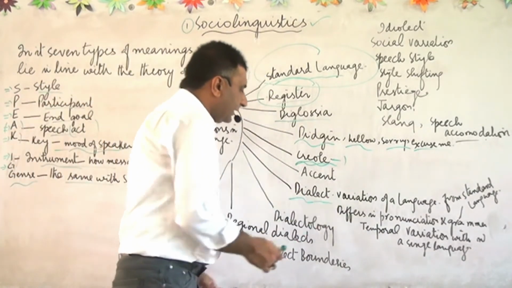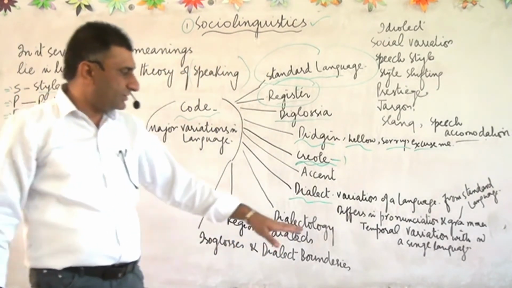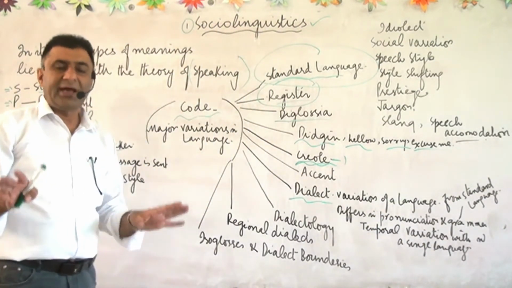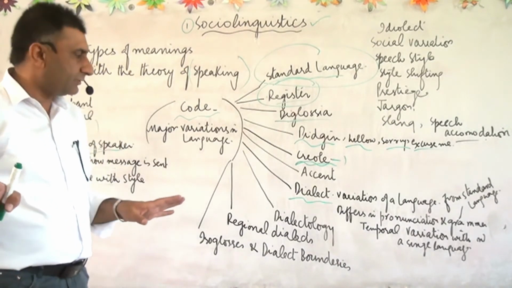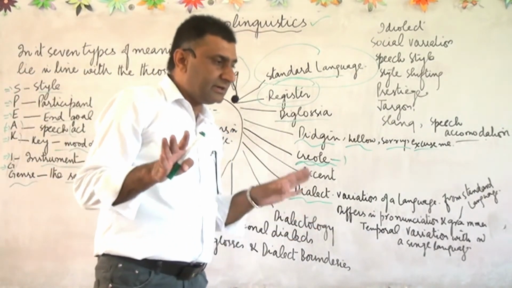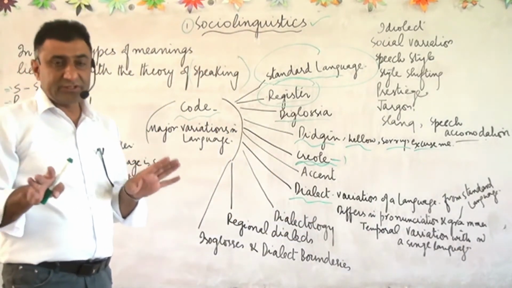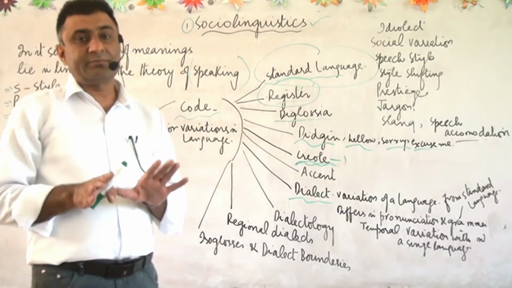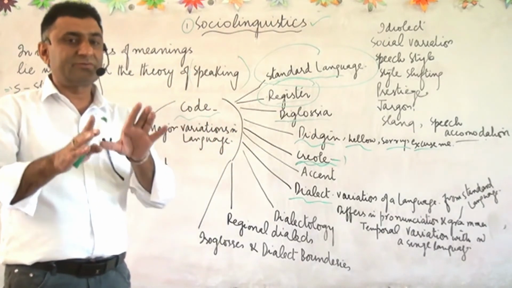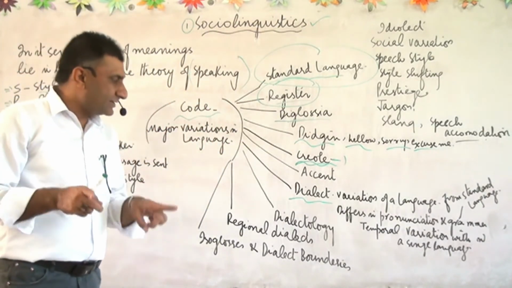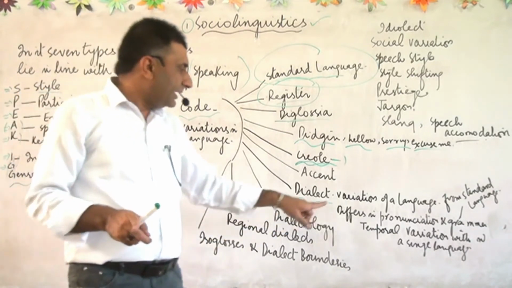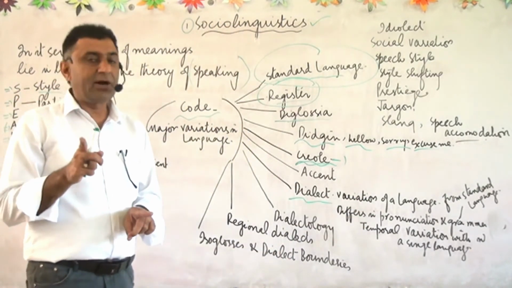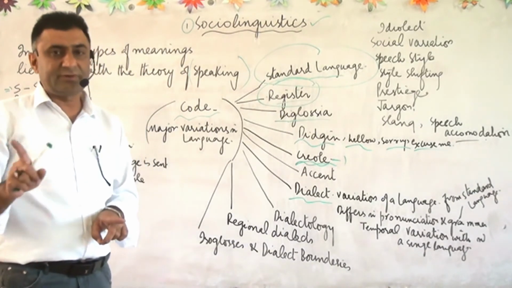What is a dialect? Dialect is a temporal variation in a single language. It means that there is a language, any language used in the world. So dialect means that different people, even though they are the speakers of the same language, speak in a different manner. It is a temporal variation within that language. So that is why it is called a dialect, and it is a variation of a language from the standard language. It is a part of the standard language. It is not different from the standard language.